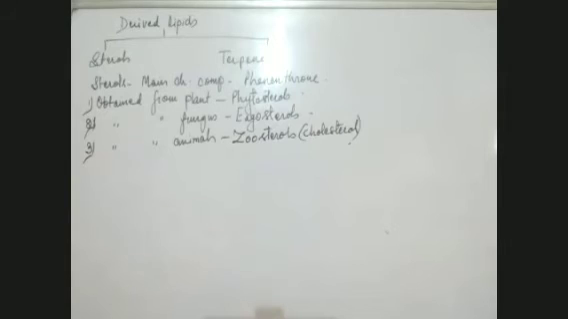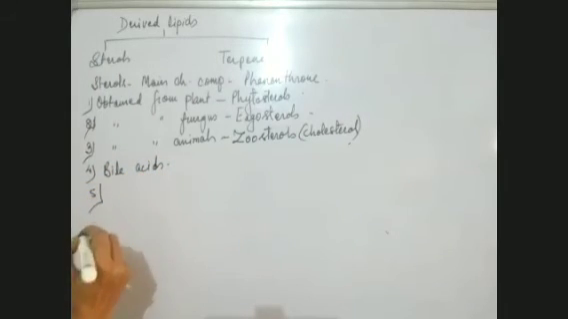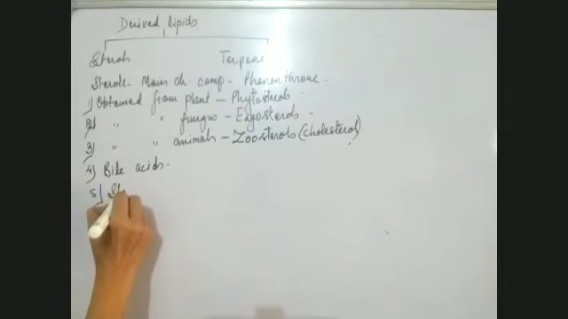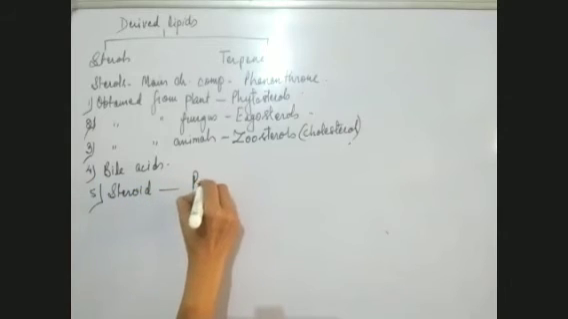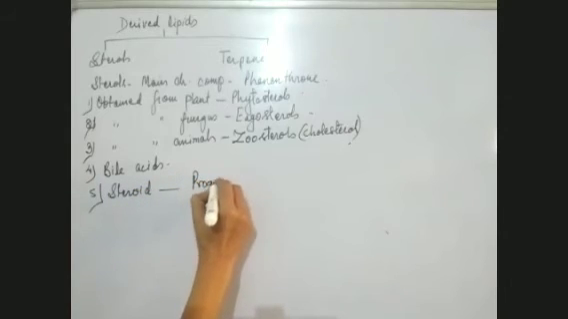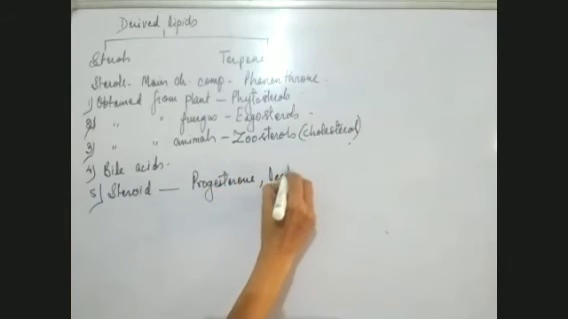Okay, so then there are some sterols which are bile acids, present in bile. There are some sterols which are steroid in nature, like progesterone, all the sex hormones, like testosterone.